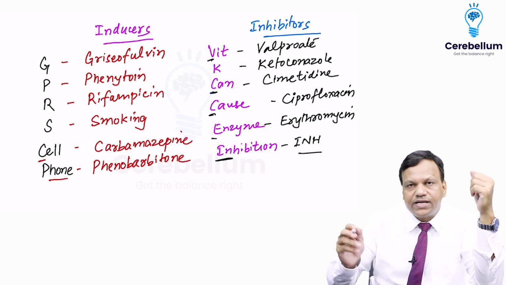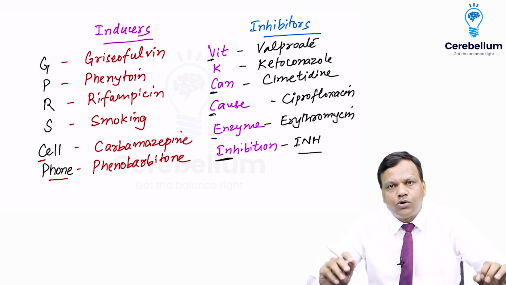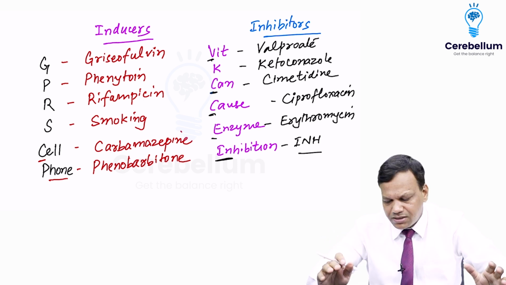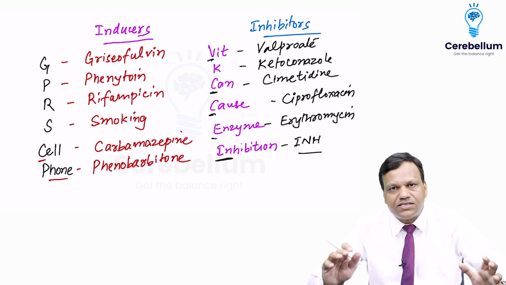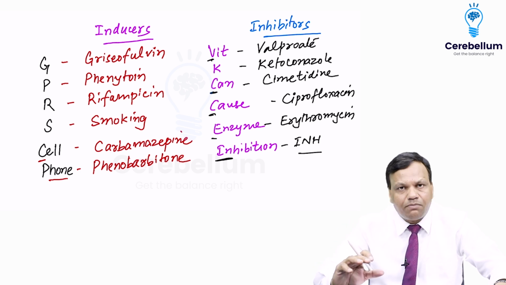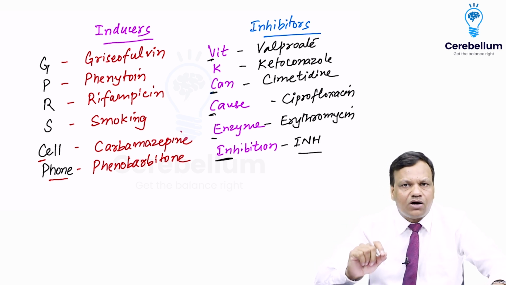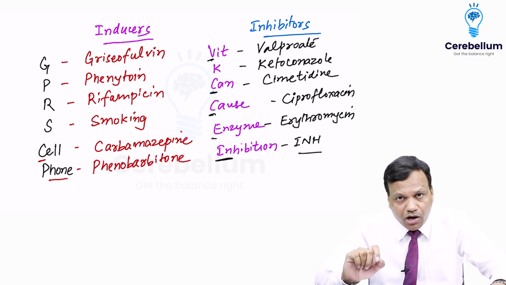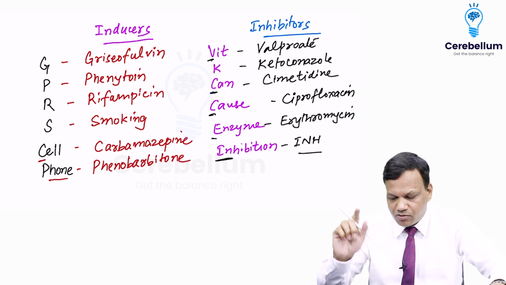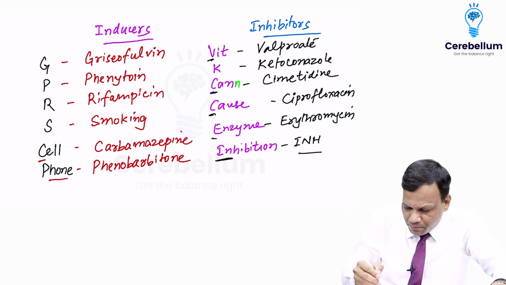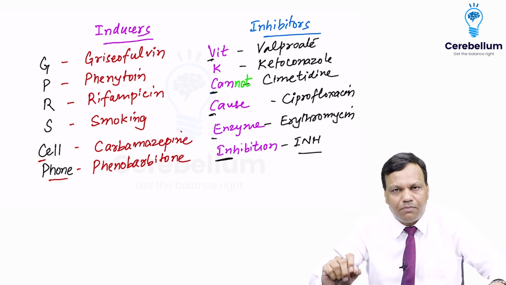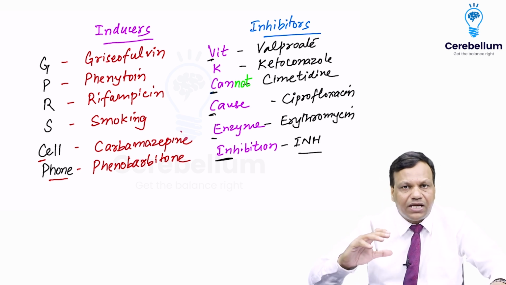Valproate is an anti-epileptic drug, ketoconazole is an antifungal drug, cimetidine is used in peptic ulcer, and ciprofloxacin, erythromycin, isoniazid are all antimicrobials. Now you can remember them as vitamin K can cause enzyme inhibition, but it is very important to remember, vitamin K does not cause enzyme inhibition. Do not mark that. Okay, so it is better to remember vitamin K cannot cause enzyme inhibition. That will be easier to remember. So these are the important enzyme inhibitors.